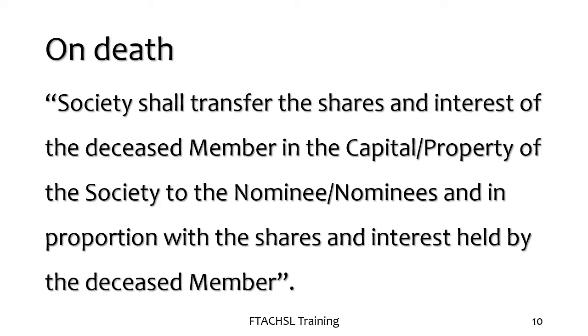Now here is what happens after the death of a member who has completed the nomination form. The society transfers the shares and interest of the deceased member in the capital or property of the society to the nominee or the nominees. And it does so in proportion to the shares and interest which are held by the deceased member.